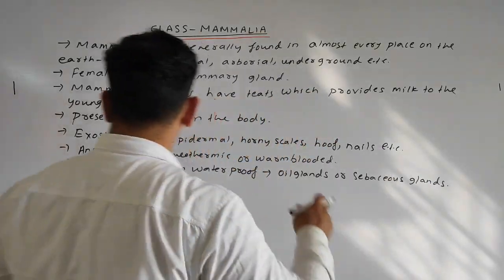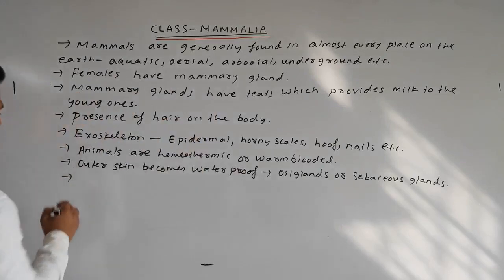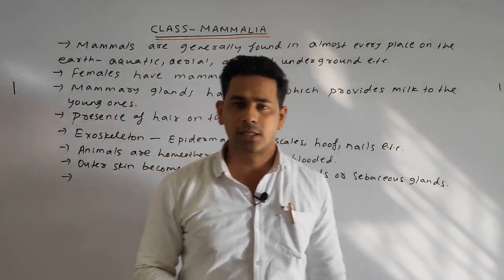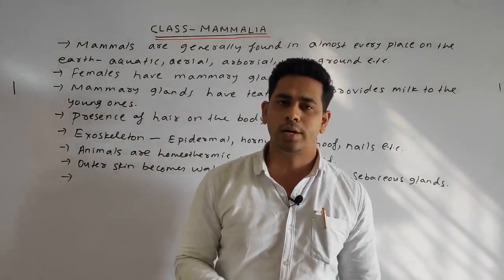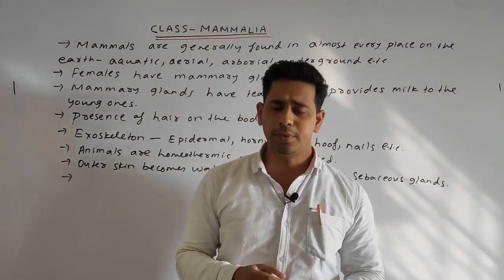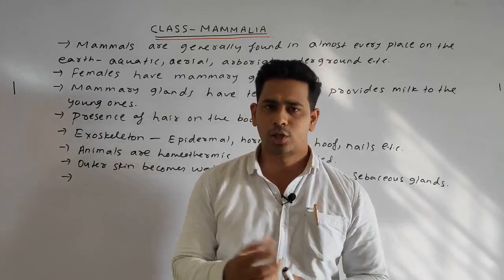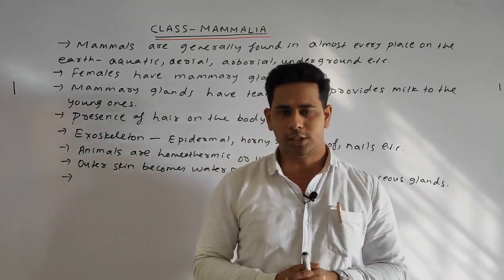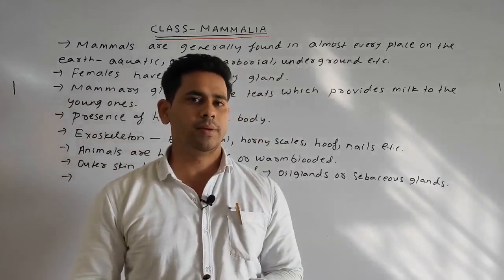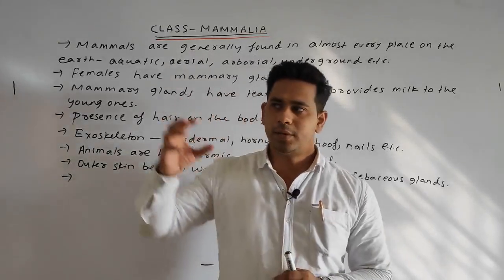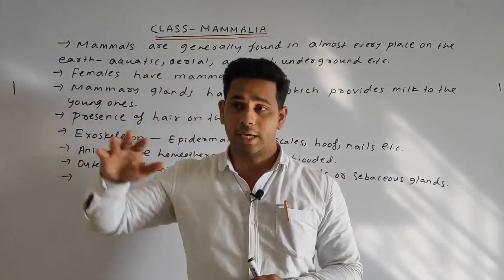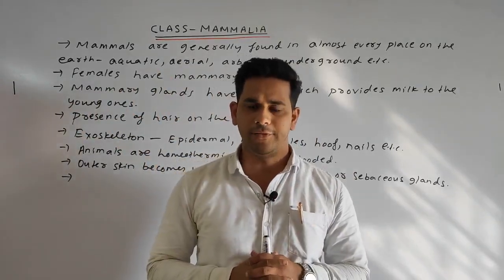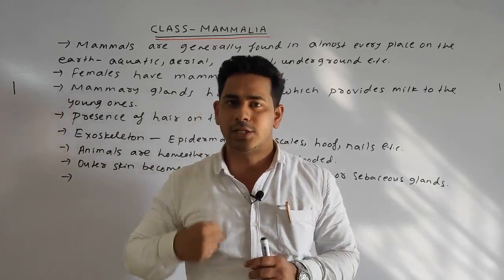Okay, our next point is sweat glands. Sweat glands provide thermoregulation to our body. Thermo means temperature and regulation means it regulates the body temperature. Students, you can mark: whenever the environment temperature rises, our body temperature somehow rises, by which sweat secretion takes place.